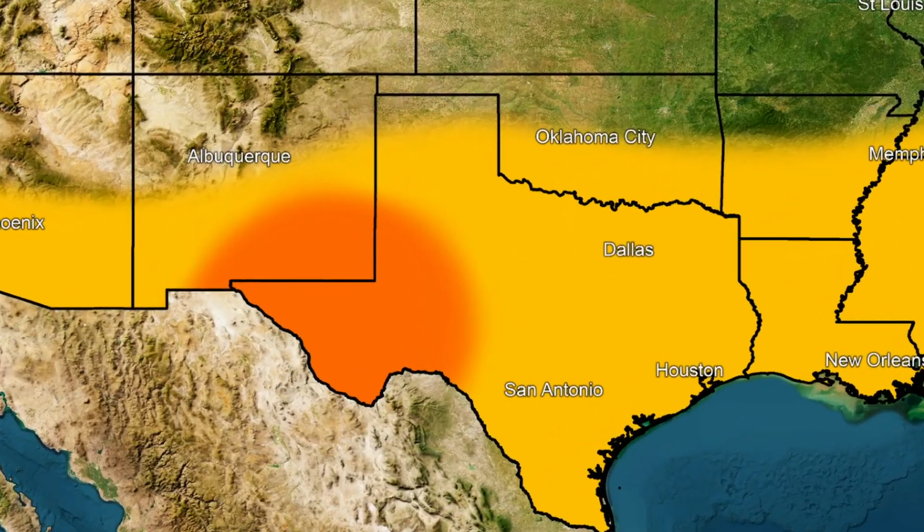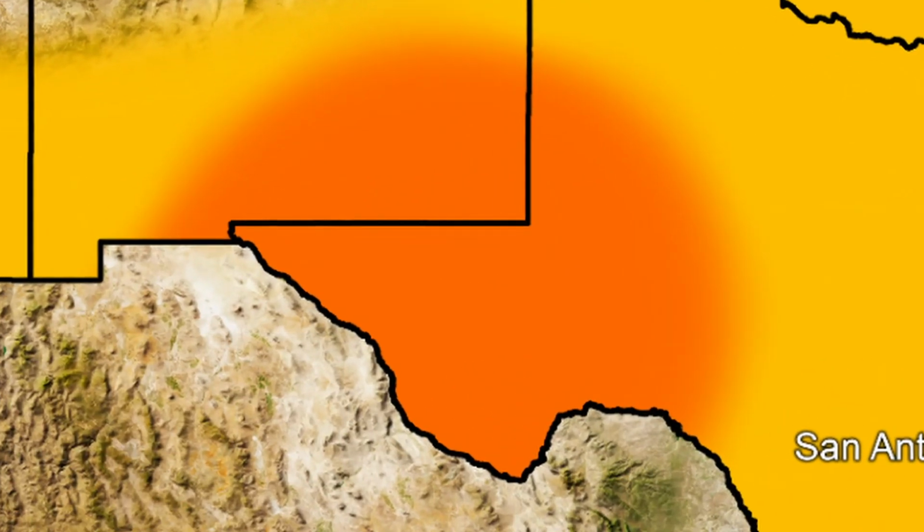Now moving down to this relatively isolated dark orange region here, we have above average temperatures. So this area typically sees fairly warm temperatures in the winter season, but we are expecting a bit of ridging to escalate over this area throughout much of the winter season, and I do believe this is going to keep things pretty warm down here for portions of southeastern New Mexico and western Texas.